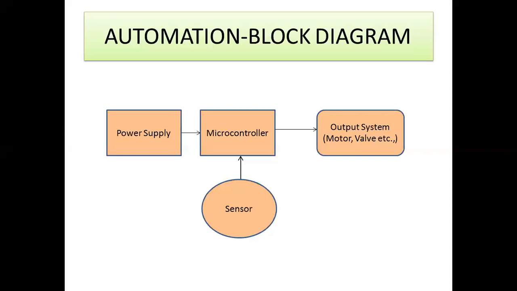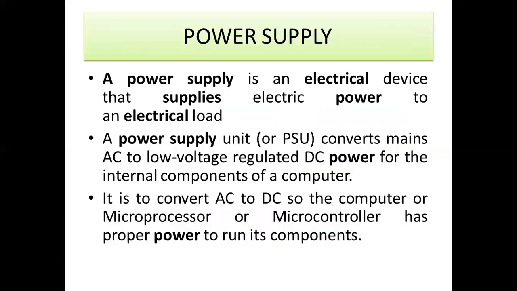And you have to compile that code and embed it, which means you have to build your code inside the microcontroller. So based on the code and the sensor value, it can give commands to the output system: when the motor is going to turn on, when the valve is going to open, when the valve is going to close, and when the motor is going to turn off. Okay, so this is the overall explanation of the block diagram for automation in an irrigation system.